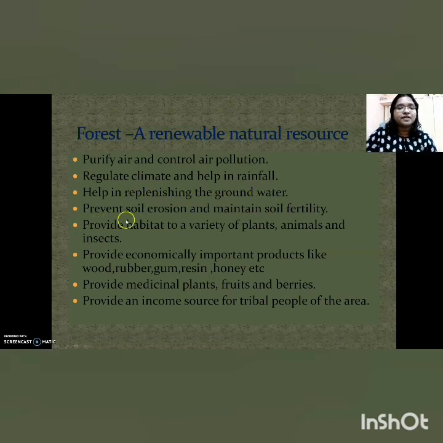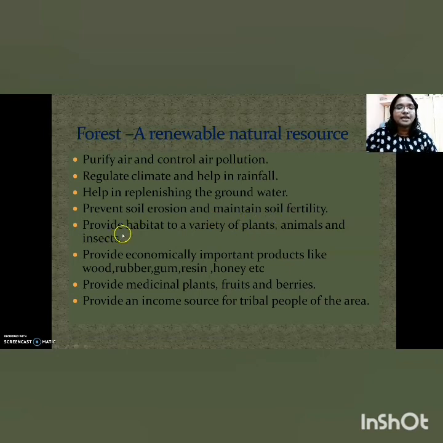Coming to the fourth one, I told you the plant's root system binds the soil particles together. So when enough plants are there to bind the soil particles together, the process of soil erosion can be reduced and soil fertility can be maintained.